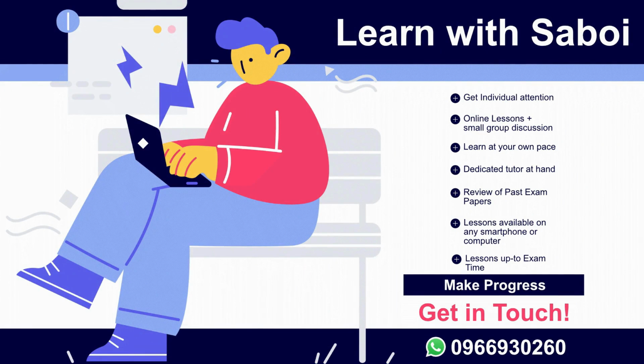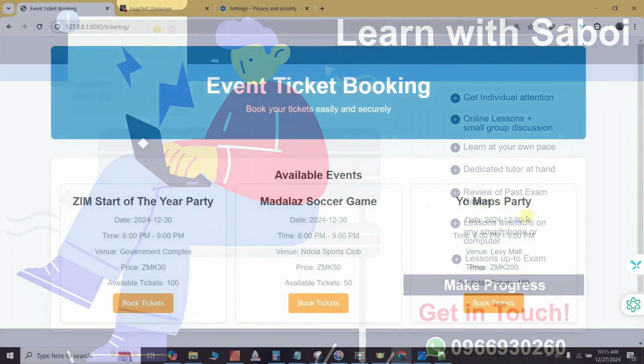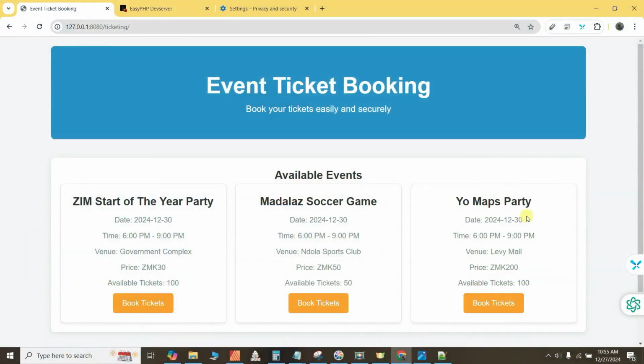You need to save that. Go back to the website. Okay, refresh that. Let's see, yeah, and the third event shows up. This is the way it's supposed to be. But this technical part of web development is not exactly covered completely in digital marketing. I am simply showing you the possibilities.